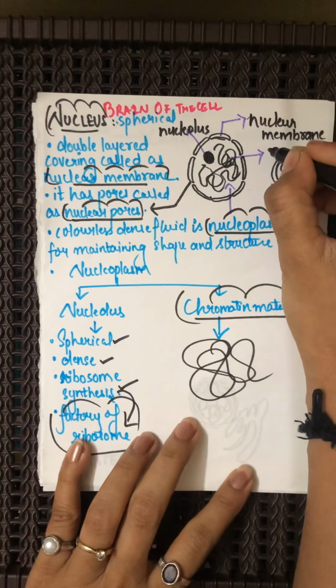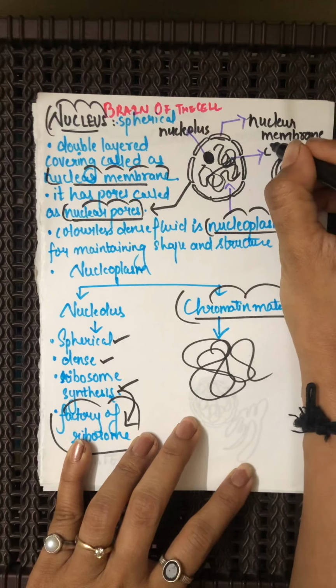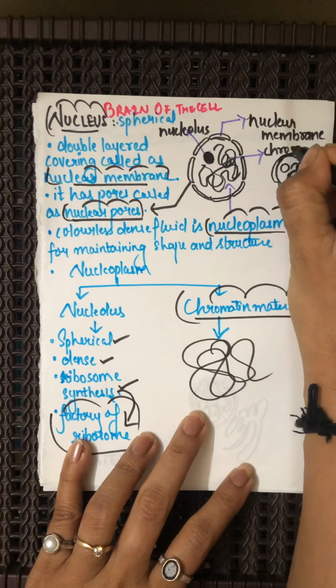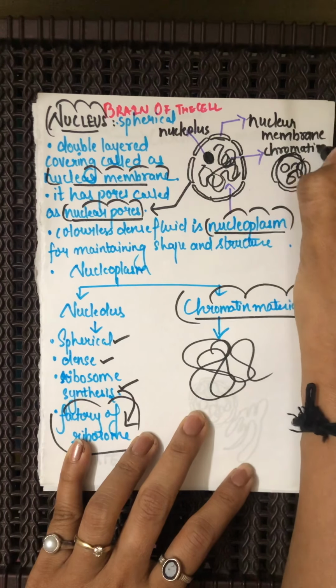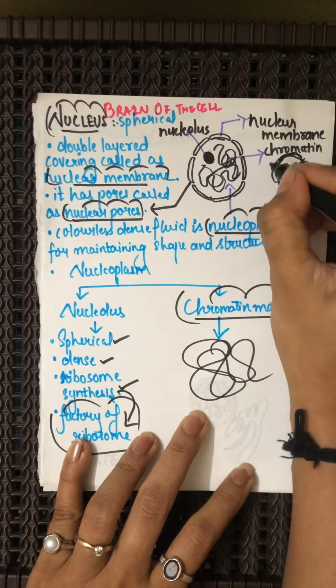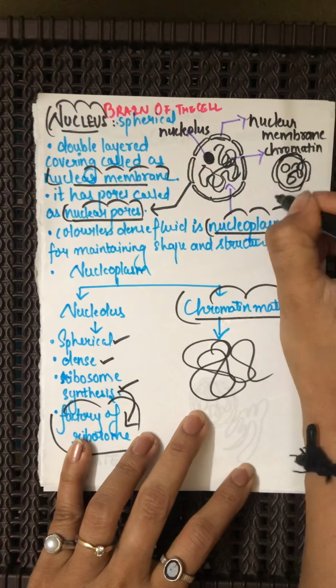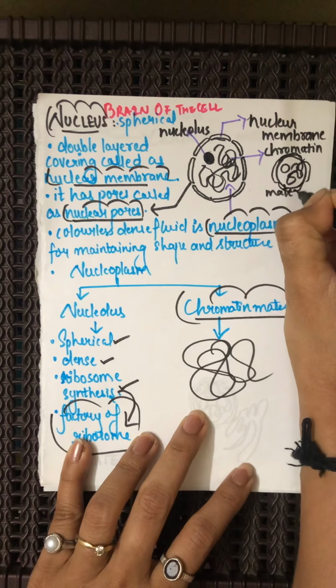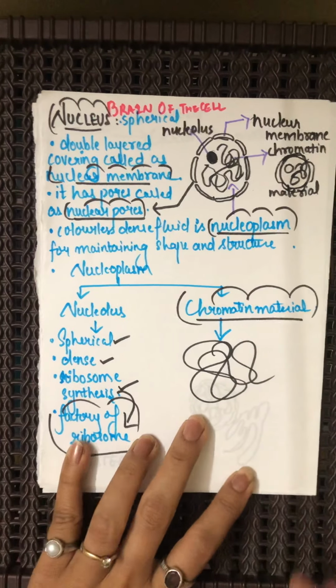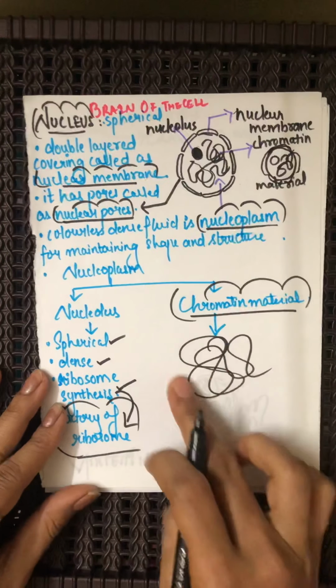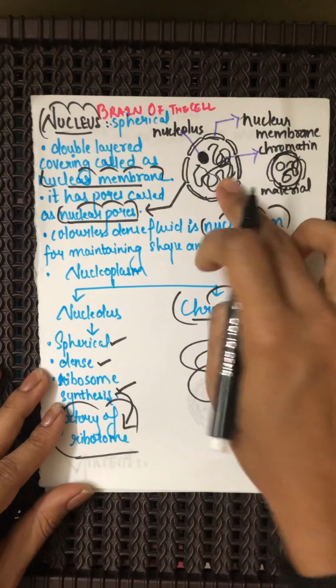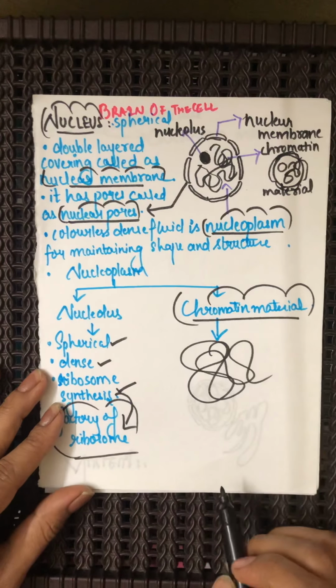So over here we shall indicate this, that it is termed to be as chromatin material. Fine. So the tangled mass that we can see inside the nucleus is nothing but the chromatin material.